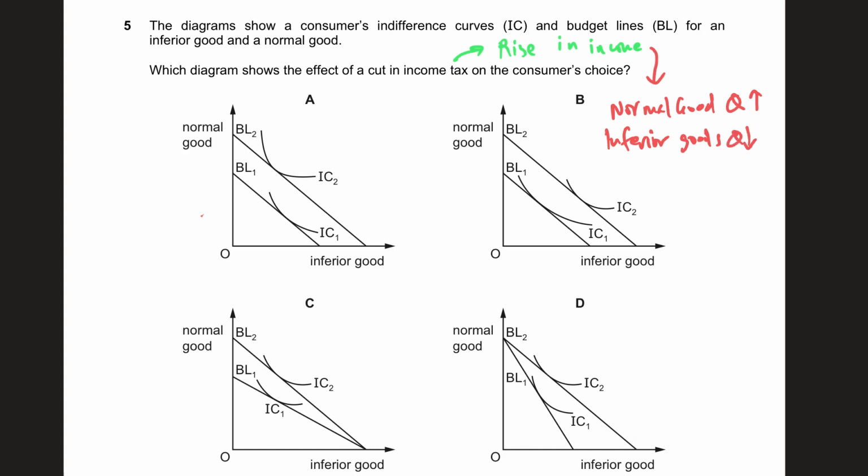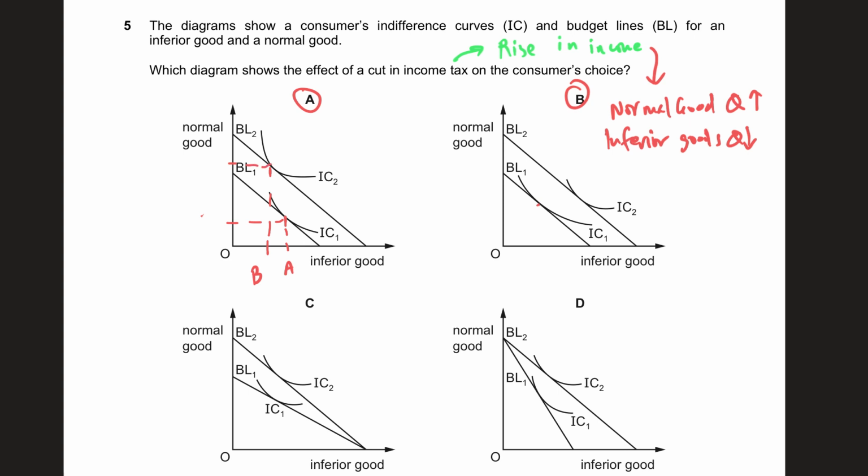Isn't that true? So first of all, we need to look at where the budget line is shifting to the right in a parallel manner, because this is the rise in income. So only A and B are the right answers in that context. Then look at inferior goods. Are we buying more of inferior goods or are we buying less of inferior goods? We should buy less of inferior goods. So if I'm at A, I should be at B, because you're buying less of inferior goods.